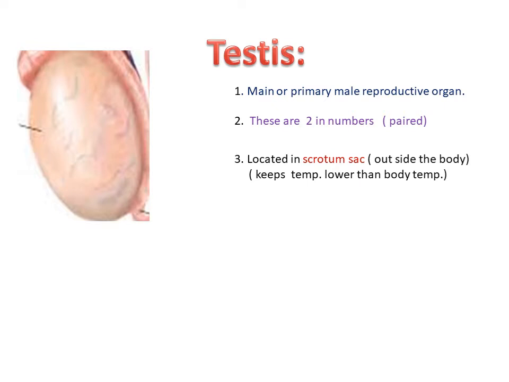It means that testes are not present in the abdominal cavity. They are present outside the abdominal cavity in a fibromuscular sac known as the scrotal sac. The scrotal sac helps in maintaining a low temperature of the testes, lower than the normal internal body temperature. It is necessary for spermatogenesis.